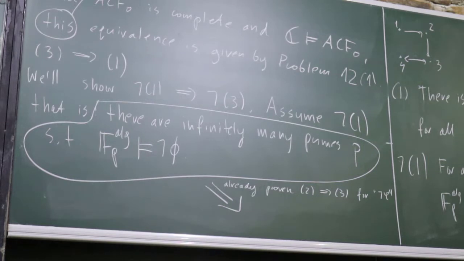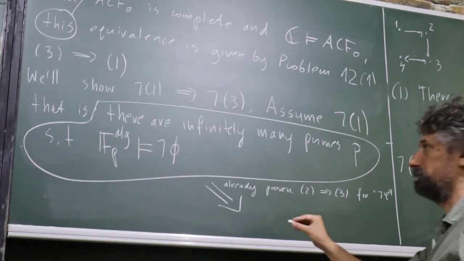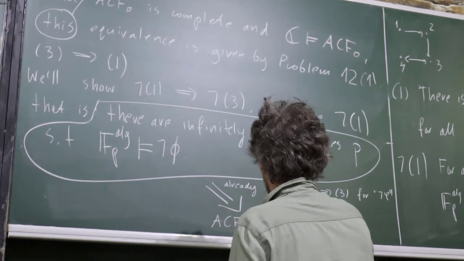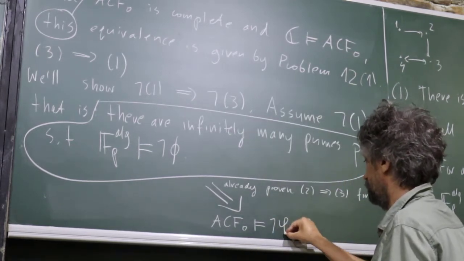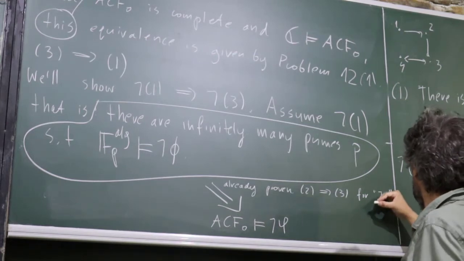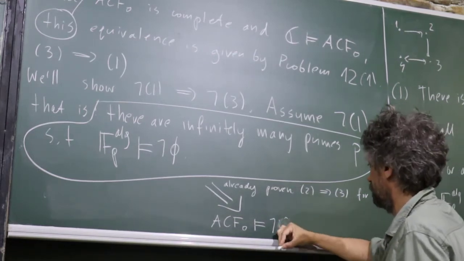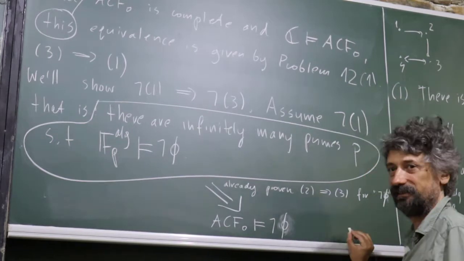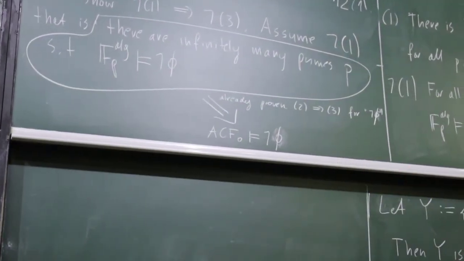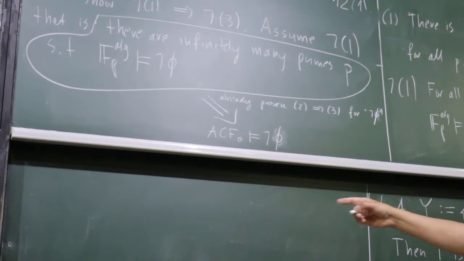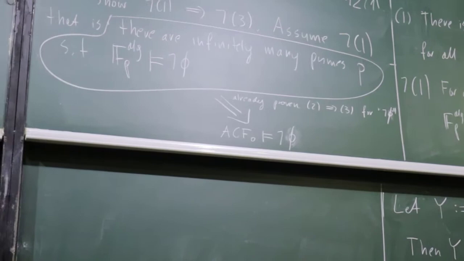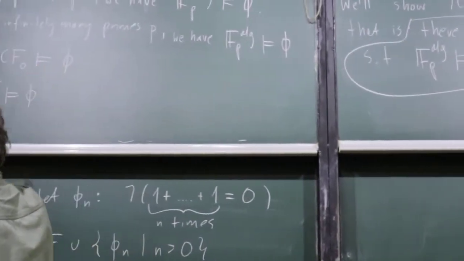And by this we get that ACF0 plus logical consequence is negation of phi. Yes, because for infinitely many primes p it was true. So we use this implication just with another sentence here.